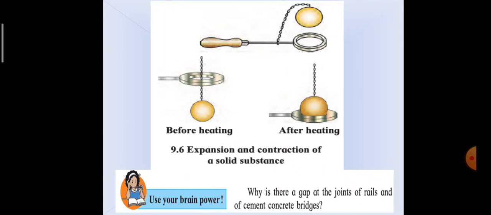So, rails made from metals and bridges contain some metals which may expand during summer due to temperature rise. So, if there is no gap provided at the joints of these metals, the expansion may destroy the bridge or rail structure or may cause serious accidents. Hence, to provide room for expansion of solids, there is a gap at the joints of rails and cement concrete bridges.